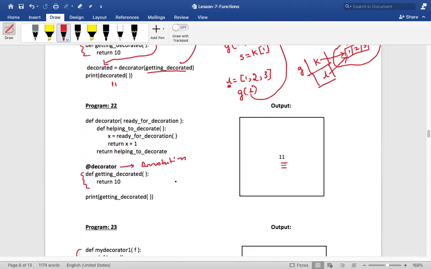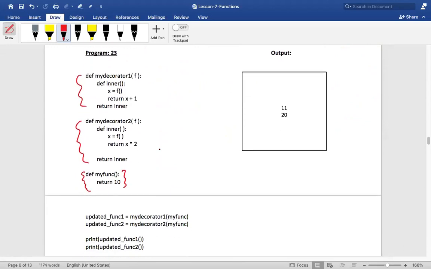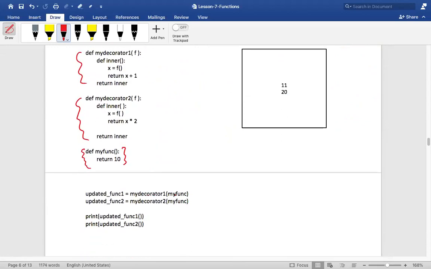Compare this one, see, I told you here, right? To this decorator, we are passing this function to get decorated. Same concept, if you understand, right? So to this first decorator, I am passing this function for decorating, my function. Guys, is that clear? Understood?